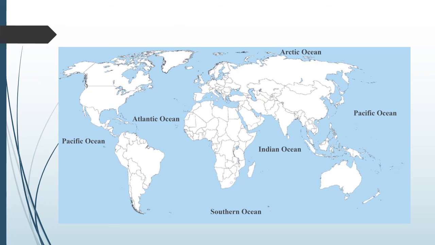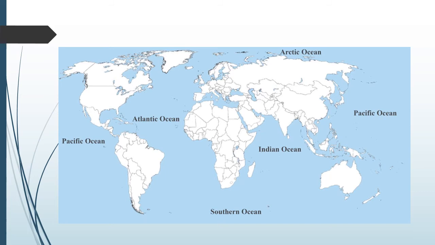When we look at the map, we can see that everywhere there is blue region, that is water, and the continents are surrounded from all sides by water. Hence, they look like islands. We know islands are regions surrounded from all sides by water.